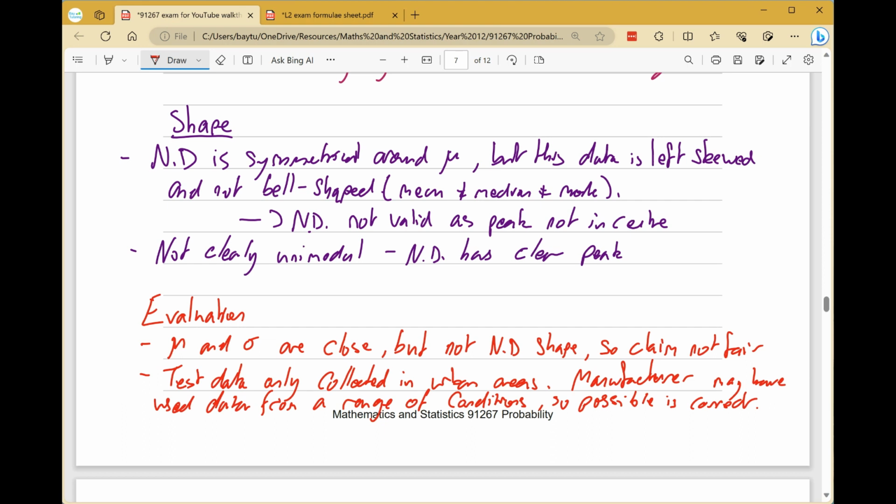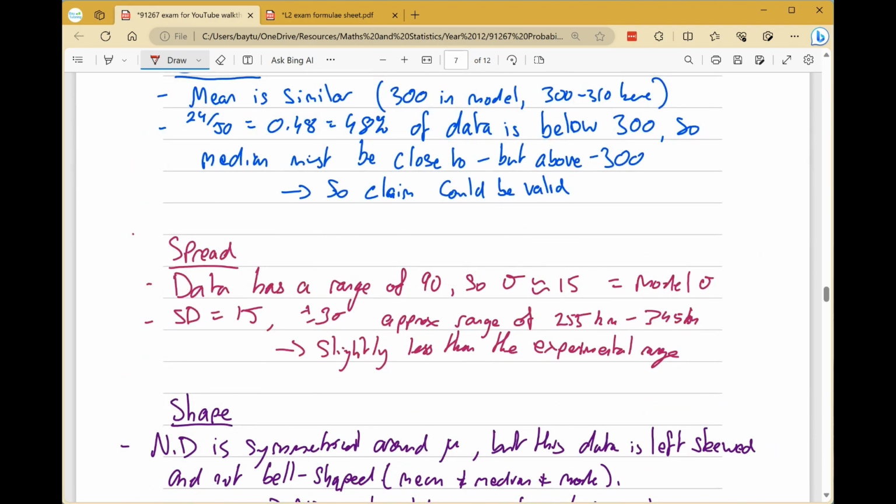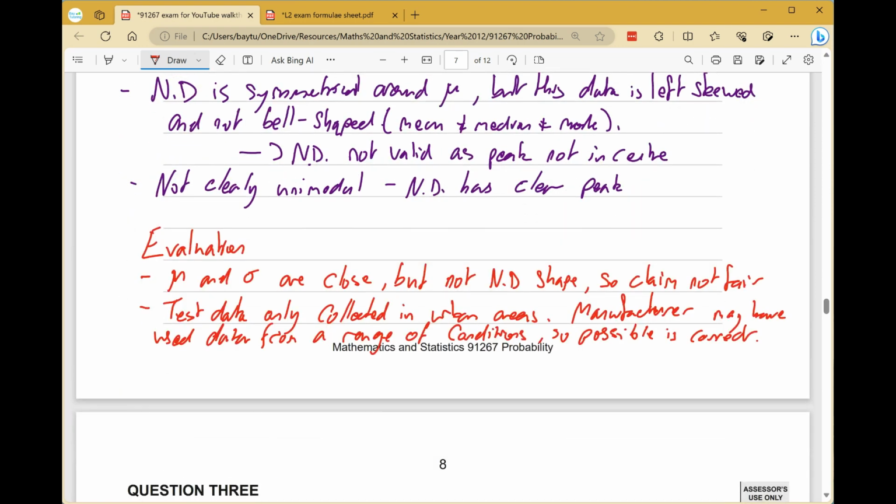So as you might guess from the amount of writing we've done, this is an excellence question. For achieved, 2 valid comments, so really any of these 2 points, about different aspects of the shape, center, spread, or a comment on the quality of the testing. For merit, 2 valid comparative comments, so comparing this distribution to the theoretical distribution with justification. For excellence, all of that, and a clear and explicit evaluation of the manufacturer's claim, so you need to have at least one of these points in the red writing for excellence. So that concludes question 2.